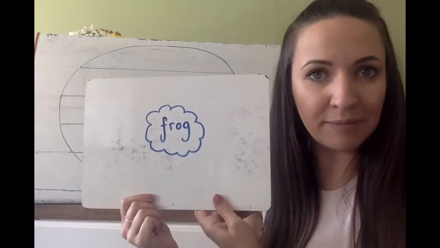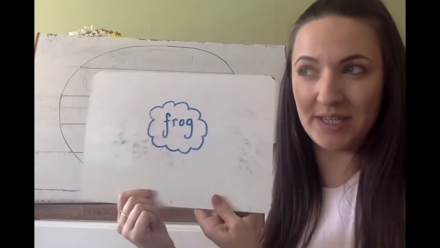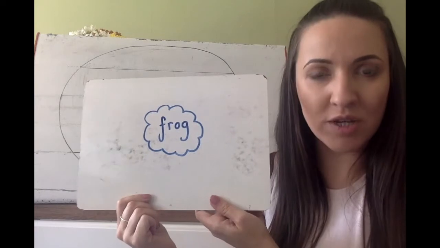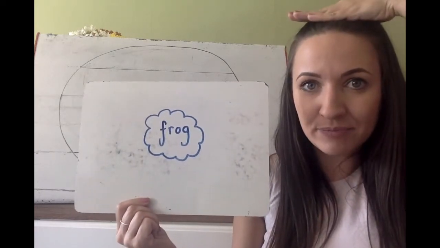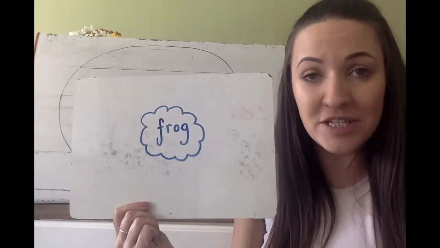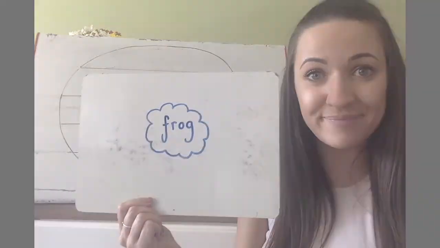What colour was he? Did he feel wet? Was he slimy? Was he gooey? What was he wearing on his head? Press pause on the video and think of as many things as you can to describe the frog.